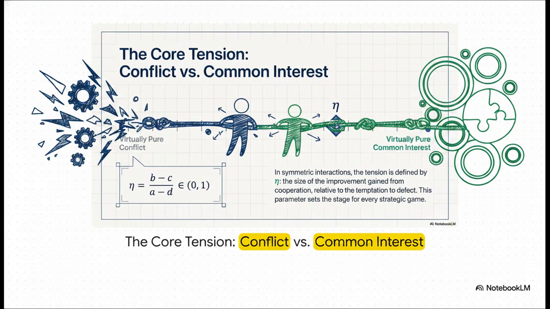Okay, let's start by setting the stage for literally every strategic game we play. Imagine a spectrum. On one far end at 0, we have virtually pure conflict. On the other end at 1, virtually pure common interest. And sitting right there in the middle is this thing called the HEA parameter. HEA represents that fundamental, everyday tension between teaming up with others and just acting selfishly. Mathematically speaking, it measures the size of the improvement you gain from cooperating compared to the temptation you feel to just defect and look out for number 1. Every single human interaction exists somewhere on this line.